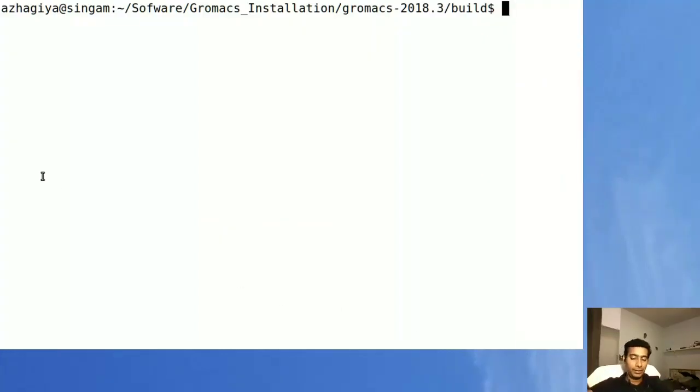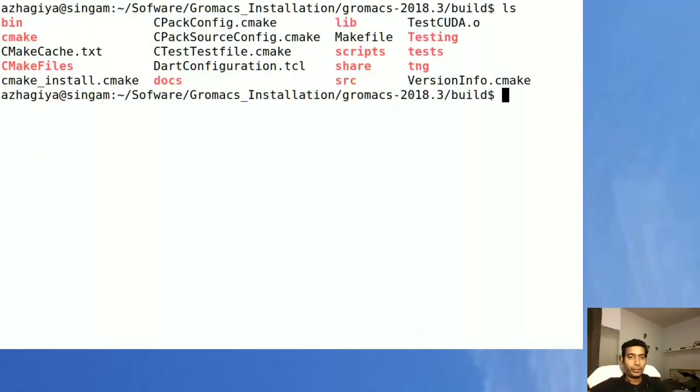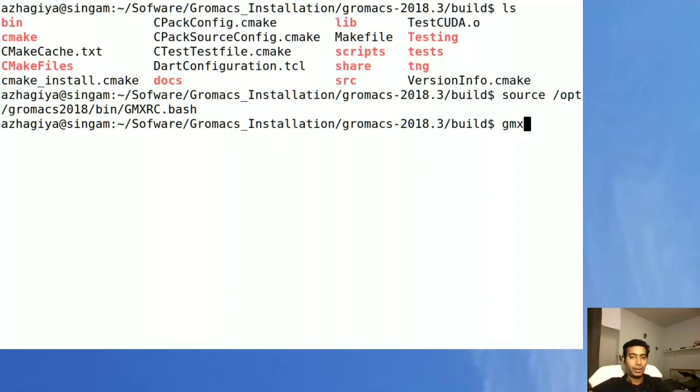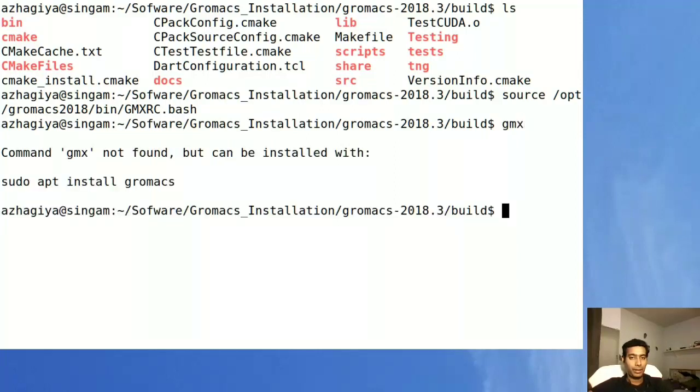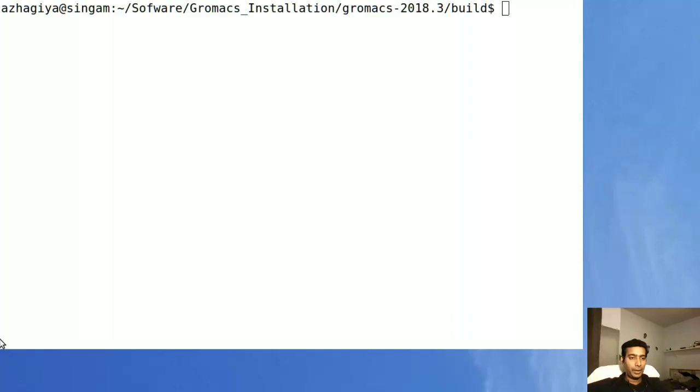Once it's done, we need to source the gromacs 2018 bin GMXRC.bash, and then you can run gromacs using gmx.